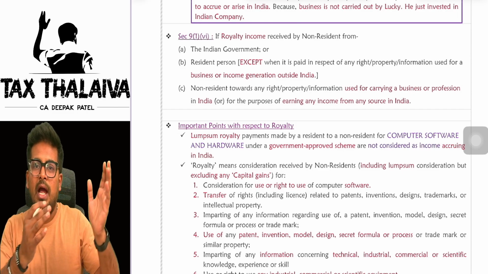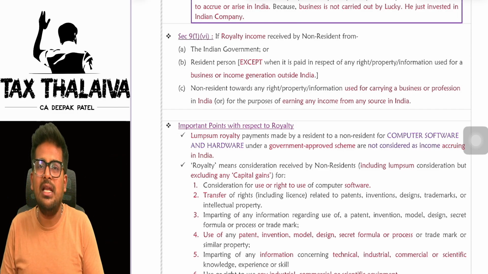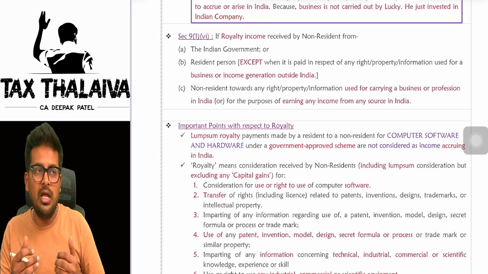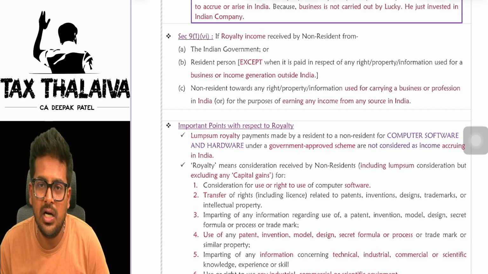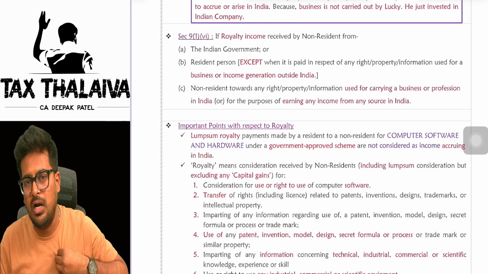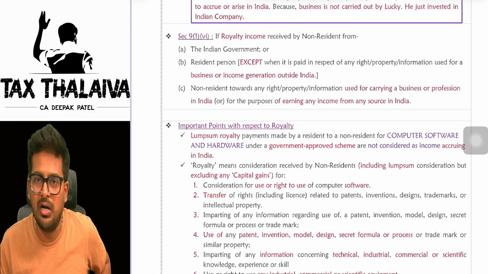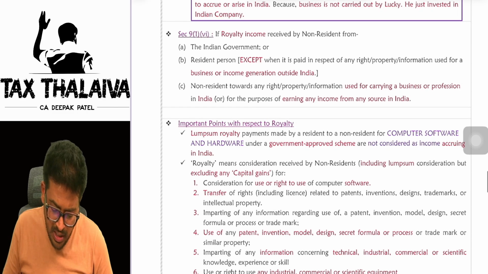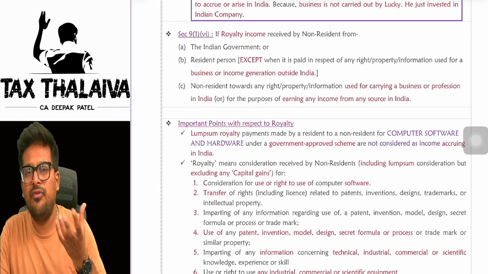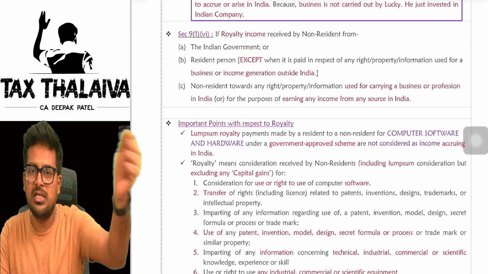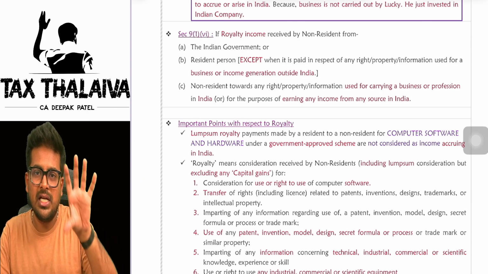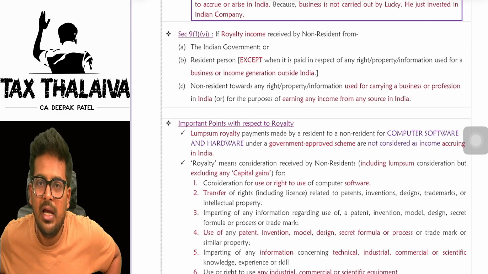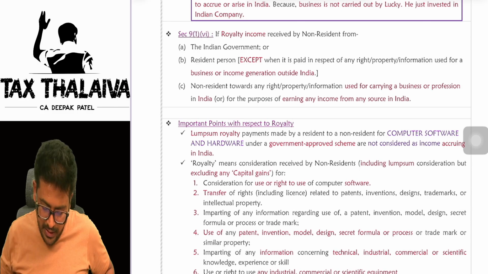Are you getting this? So if I took that formula to create income in India, then only the royalty will be taxable in the hands of that non-resident. If I took the formula but used it outside India to generate some income, in that case, whatever royalty I am paying, being a resident, to that non-resident, still it will not be taxed in the hands of the non-resident. The third scenario is also the same thing. If a non-resident is paying another non-resident royalty, it will be taxed only if that non-resident who is paying royalty has taken the formula and done some income generation in India.